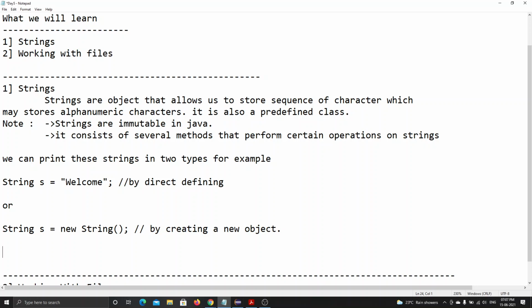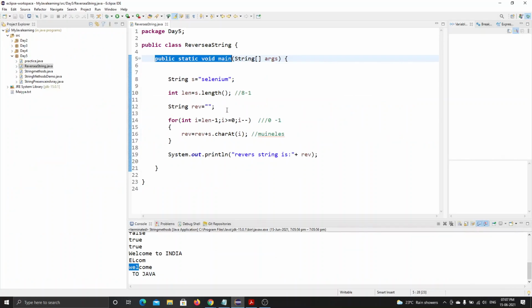We can store the string value in a buffer. But the simple mistake people make is saying we can use the s dot reverse method. That reverse method is in C programming, but not in Java. So this is a simple program. Try to analyze it when you are free. I will be posting all these programs inside the classroom.